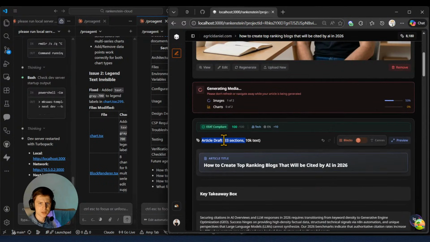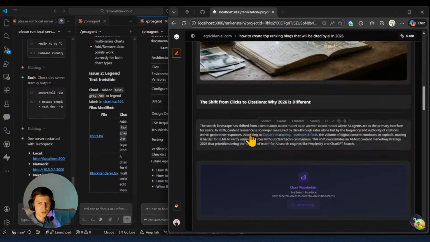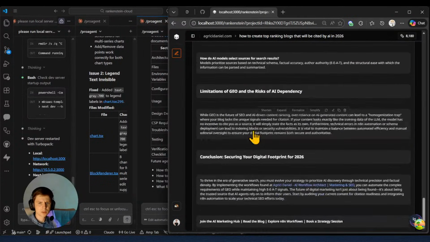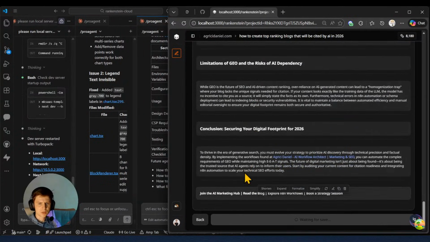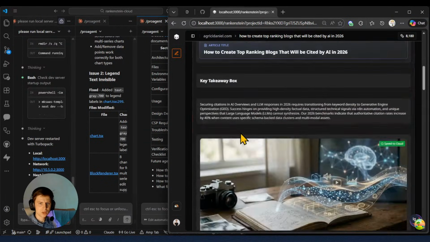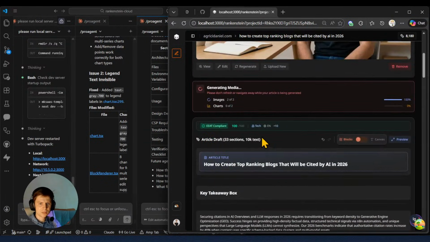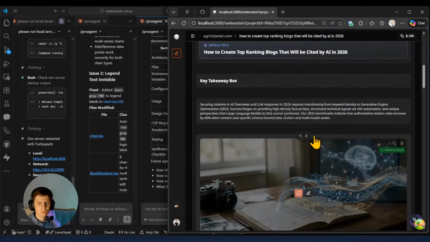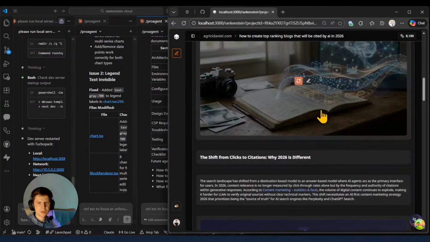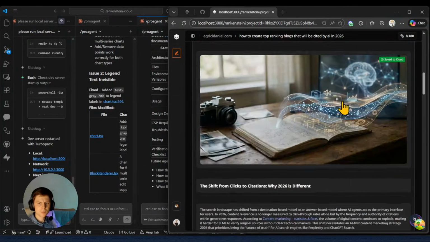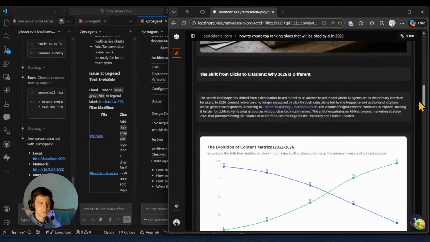Maybe, perhaps. We have 33 sections, so 1, 2, 3, 4, 5, 6, 7, 8. And the sections are because of this. Okay, so this will be one more thing that I need to check on, that this information needs to be relevant in the article draft. So far it was not there, but we're gonna fix that, yeah? Hop, cover image is there. Here are the images being generated inside our article.